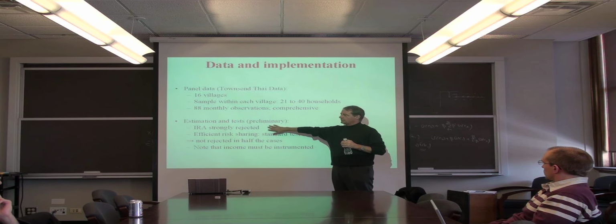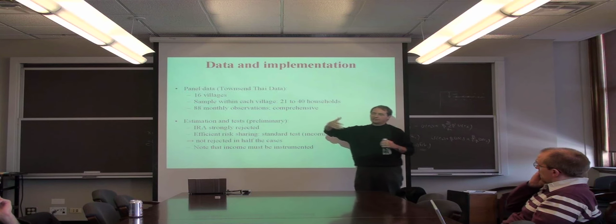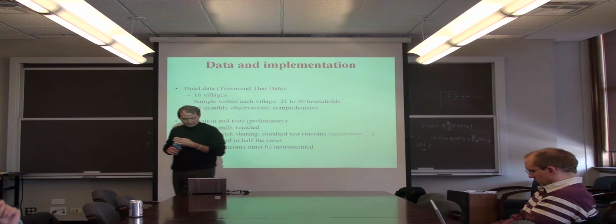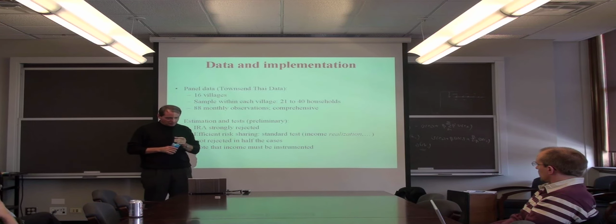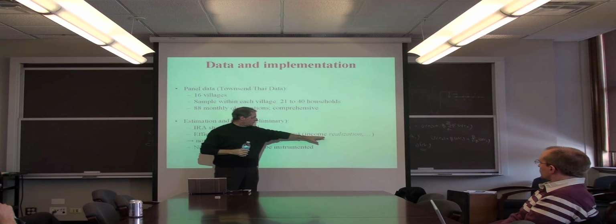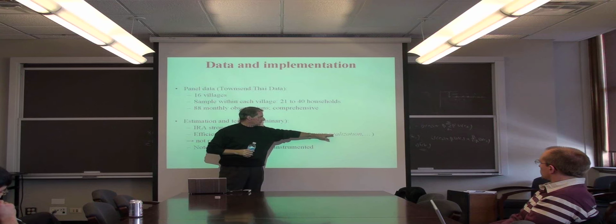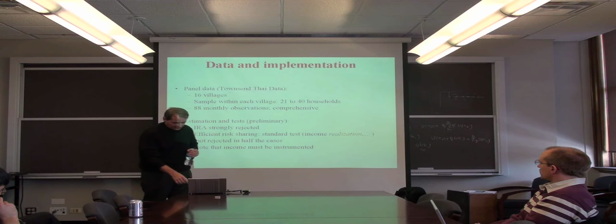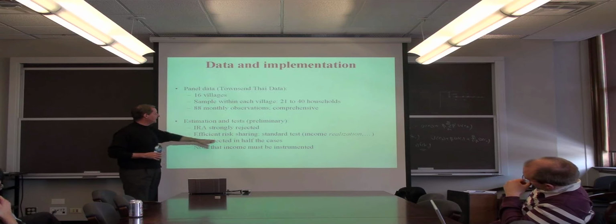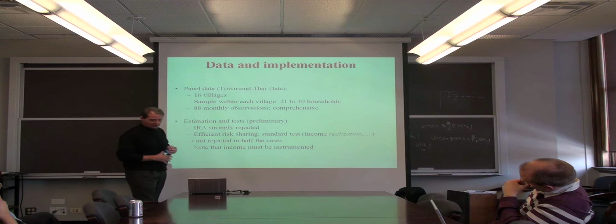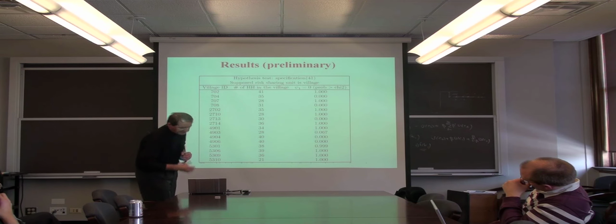And these are the kind of things that we're doing. First of all, identical risk aversion is strongly rejected. The fact that you take into account labor supply doesn't change that. If anything, it reinforces the fact that people have different risk aversion. What about efficient resharing? Here we can do the test in a clean way. We can control for the income process and test whether income realizations have an impact. What we find is that in half the villages, actually a bit more than half the villages, efficient resharing is not rejected.